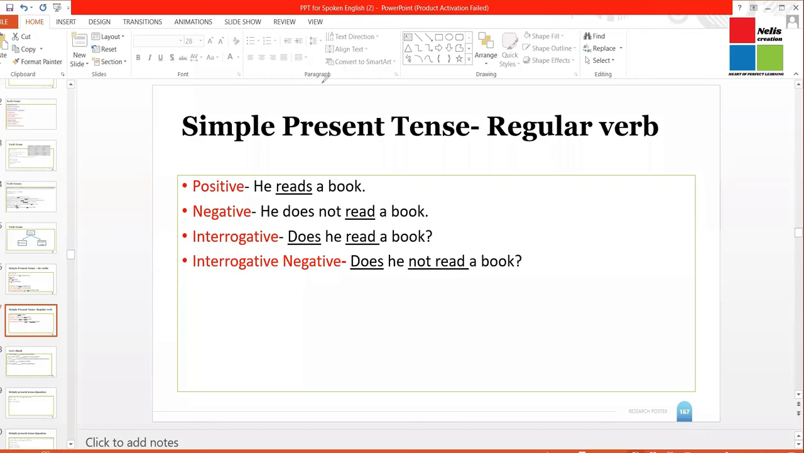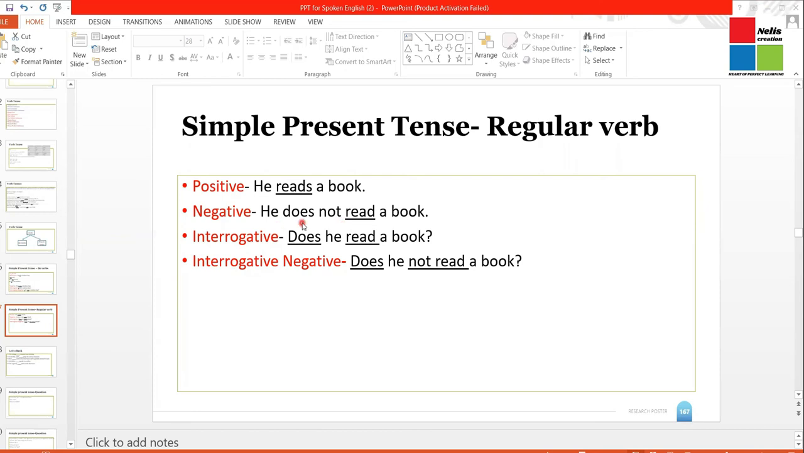Now, what we need to understand over here is, in the negative form, we are introducing a word does. He does not read a book. Now, the word does goes with singular subjects. If the subject is singular, like he, she, it, we will use does. If the subject is plural, like we, they, and any other plural subjects, even I and you, which are exceptions, we are going to use do. I do not read a book.